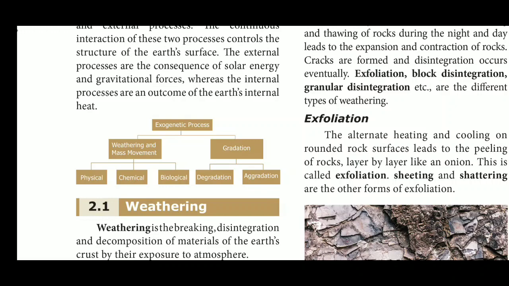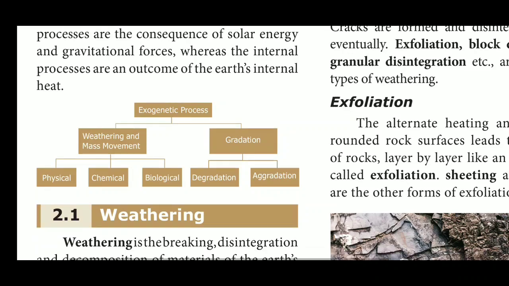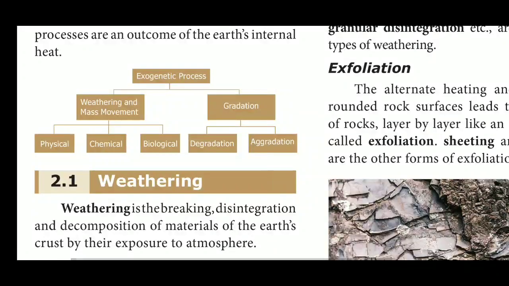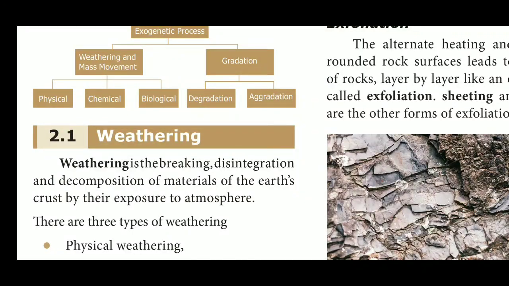The external forces are classified into two: weathering and mass movement, and gradation. In weathering and mass movement, there are three things we are going to discuss: physical weathering, chemical weathering, and biological weathering. In gradation, degradation and aggradation.